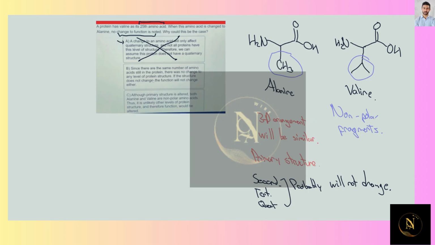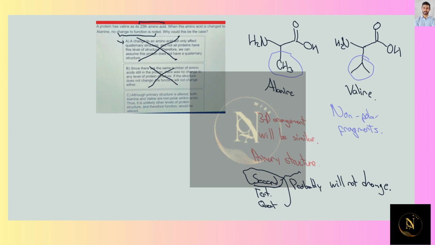For B, since there are the same number of amino acids still in the protein, there was no change to any level of protein structure. This is not going to be true, because since we change one of the amino acids, we're going to have a change in the primary structure and potentially in some of the secondary part, but as I mentioned before, probably it is not going to change that much.